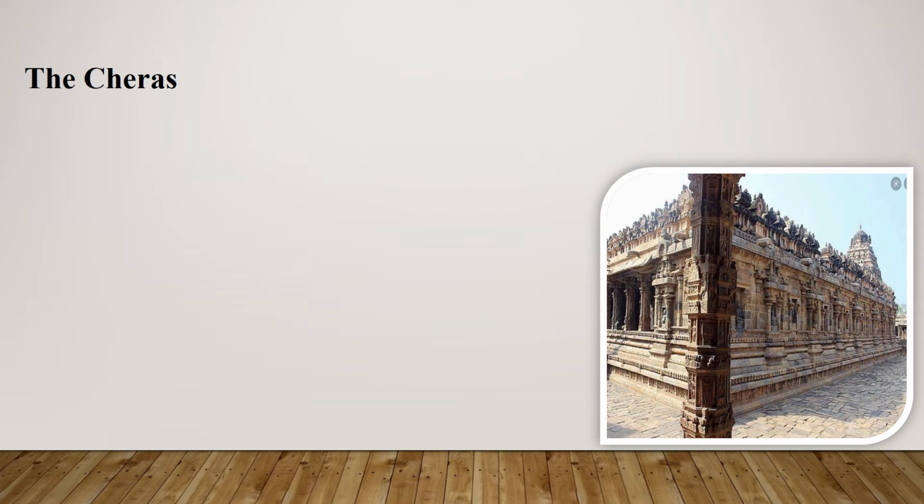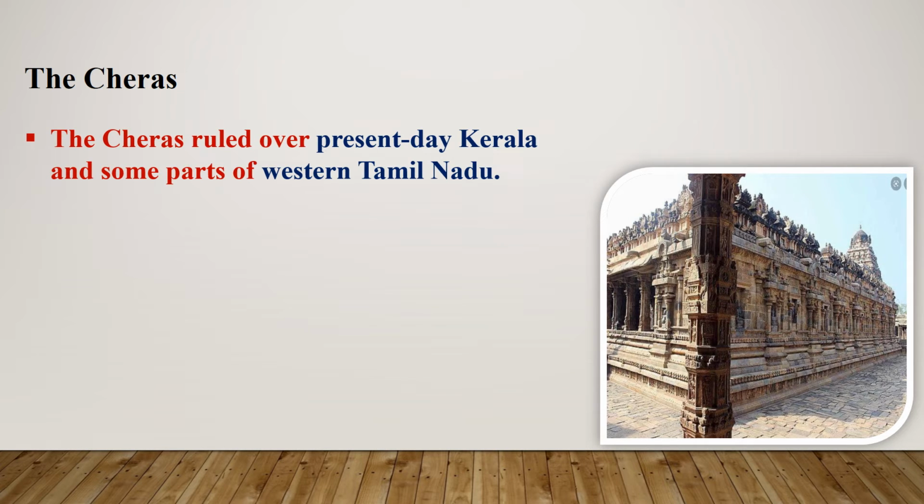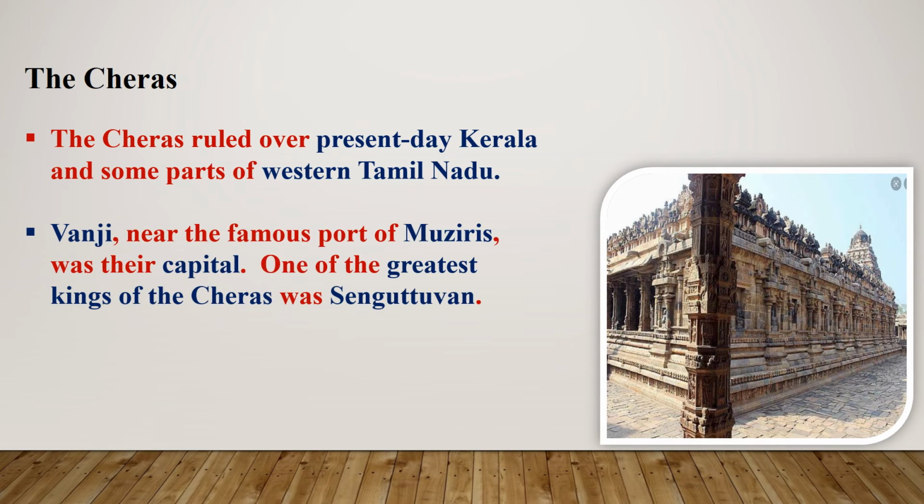Let me see about the Cheras. The Cheras ruled over present day Kerala and some parts of western Tamil Nadu. Vanchi, near the famous port of Muziris, was their capital. One of the greatest kings of the Cheras was Senguttuvan, we called Seran Senguttuvan.